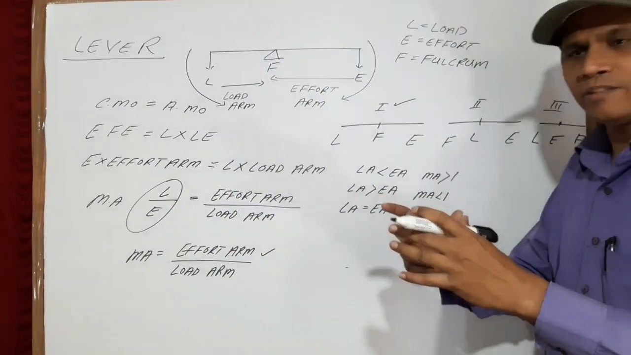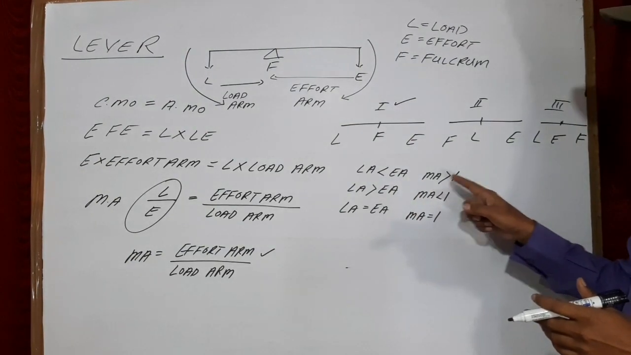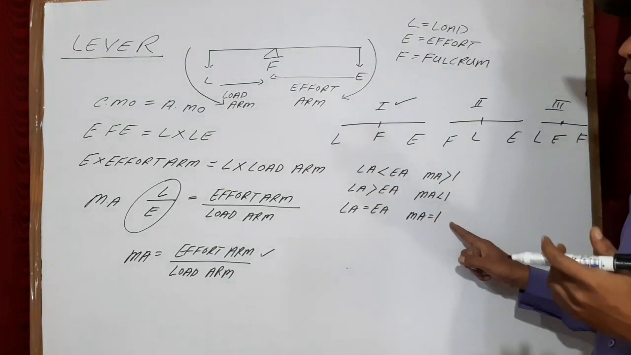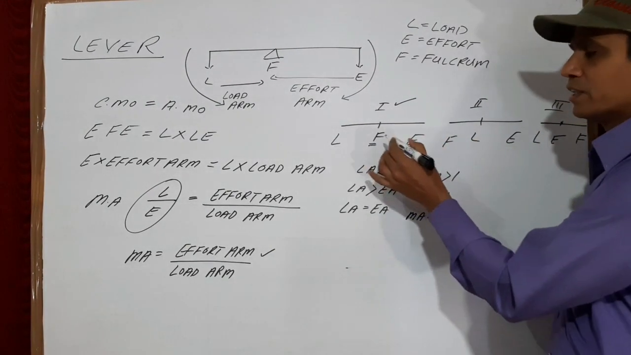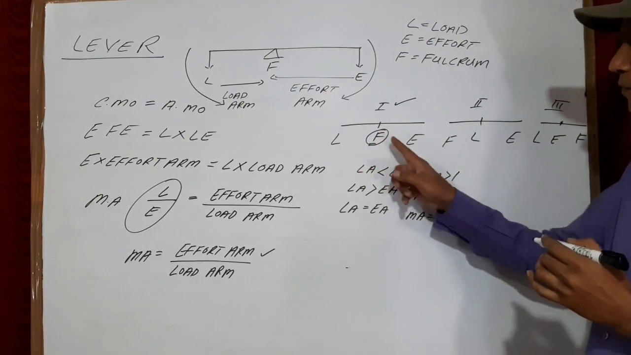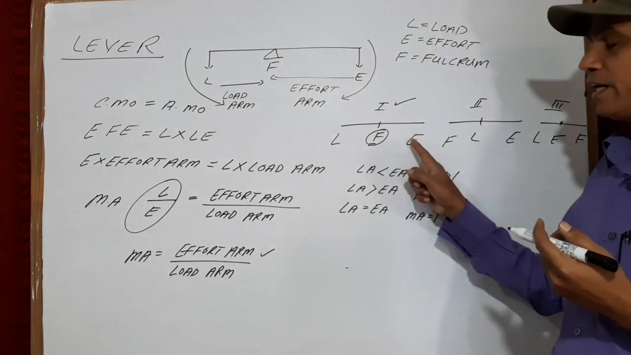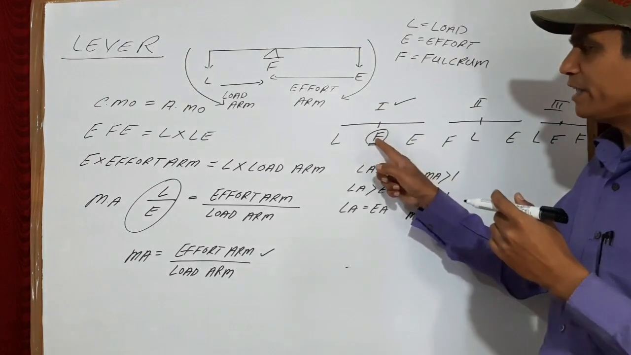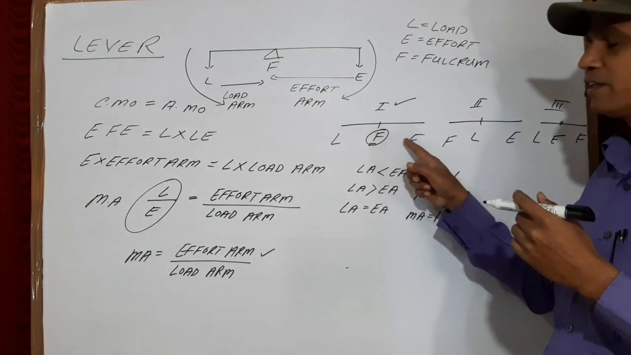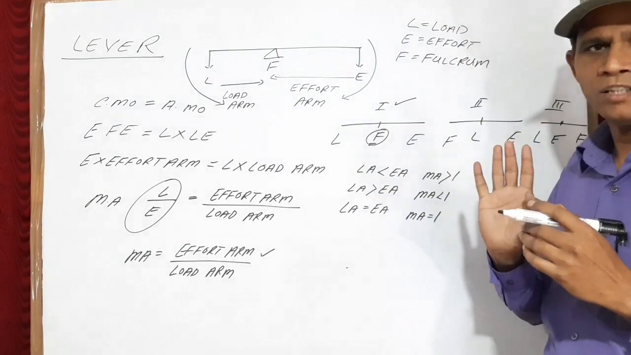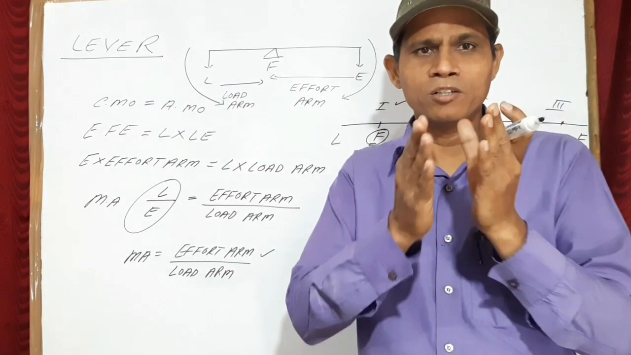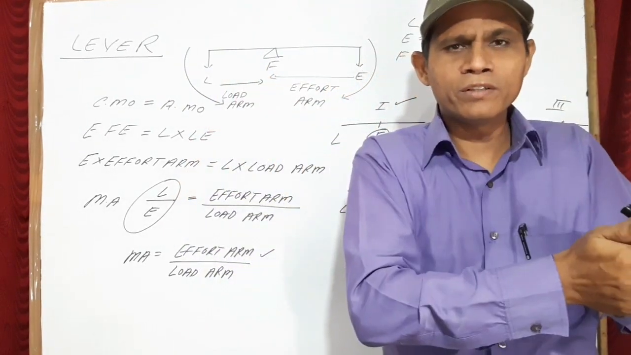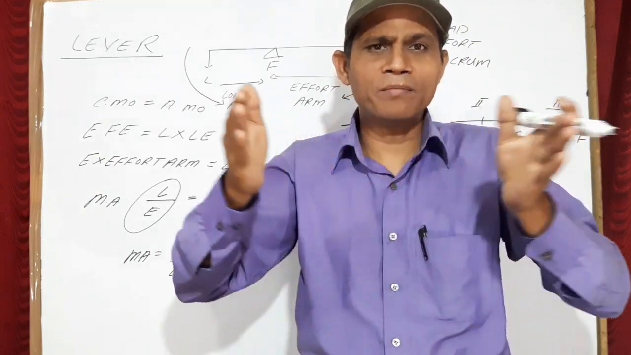The first class lever is that lever in which all these three things can happen. That means the first class lever can have mechanical advantage greater than 1, mechanical advantage less than 1, and mechanical advantage equal to 1. Because here in first class lever, the position of fulcrum is in between load and effort, but it is not like that it is exactly in the middle. It may be nearer to the load, it may be nearer to the effort, or it may be in the middle. So all the three cases are possible.